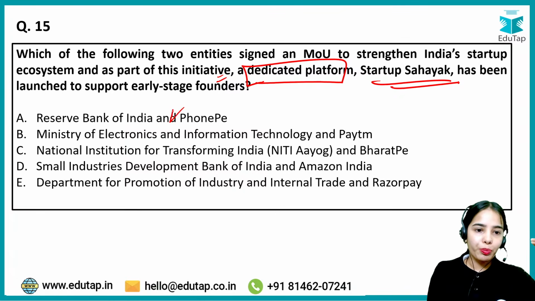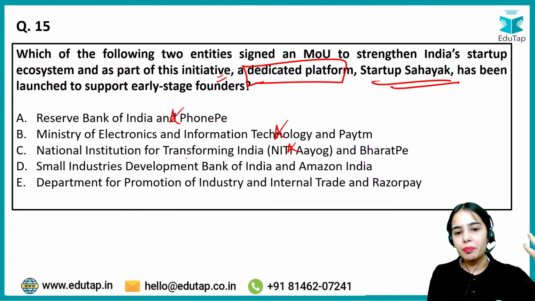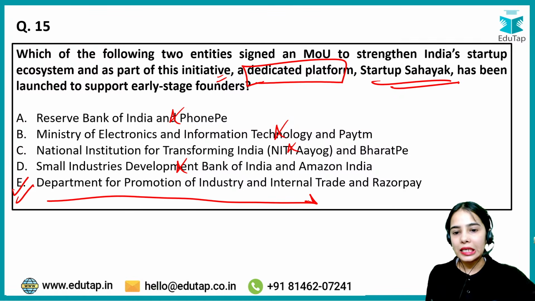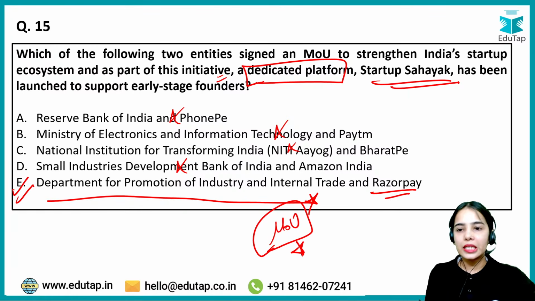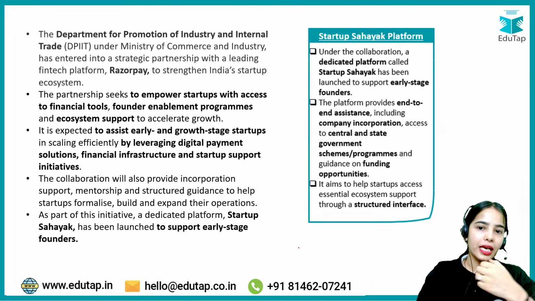Reserve Bank of India and PhonePe, no. Minister of Electronics and Information Technology and Paytm, no. Niti Aayog and BharatPe, no. Small Industries Development Bank of India and Amazon, no. It is Department for Promotion of Industry and Internal Trade and Razorpay. They both have had an MOU to strengthen the India startup ecosystem, and under this initiative, a dedicated platform, that is Startup Sahayak, has been launched.